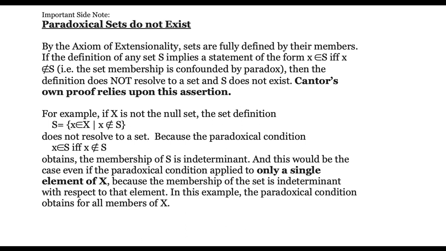Now, for example, if X is not the null set, then this set definition here, where S equals X such that X is not an element of S, does not resolve to a set because the paradoxical condition X is an element of S if and only if X is not an element of S obtains. The membership is therefore indeterminate. If you can't determine the members of a set, the set is not defined, because sets are fully defined by their membership. And this would be true even if the paradoxical condition applied to only a single element of X, because the membership would still be indeterminate.